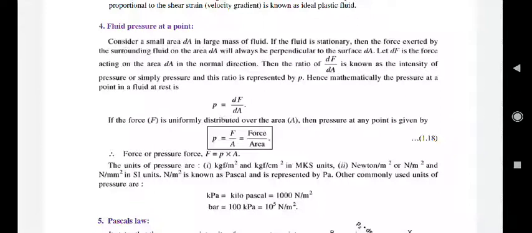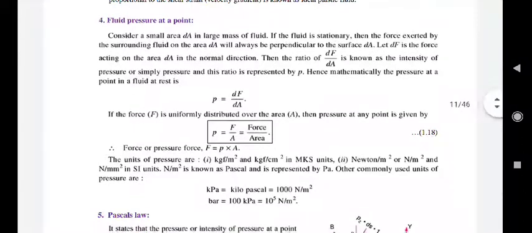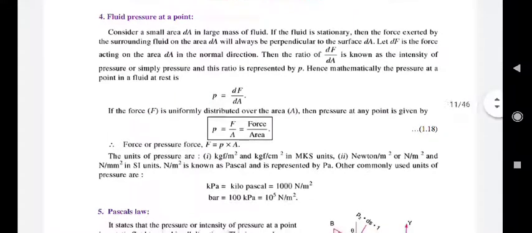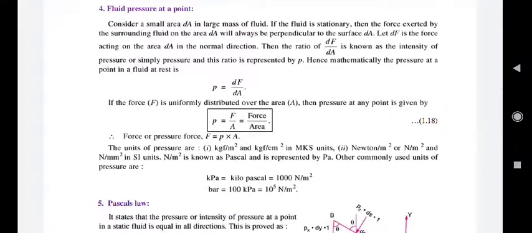Next one, fluid pressure at a point. So it is the definition of the pressure. Pressure is known as force by area in general. To prove this one, you can consider a small area dA in a large mass of fluid, and on this small area dA, the force dF acting perpendicular to it. Therefore this force by area, dF by dA, is pressure.